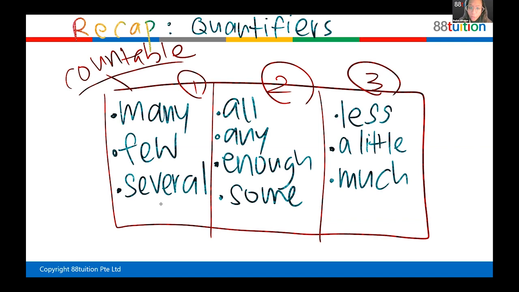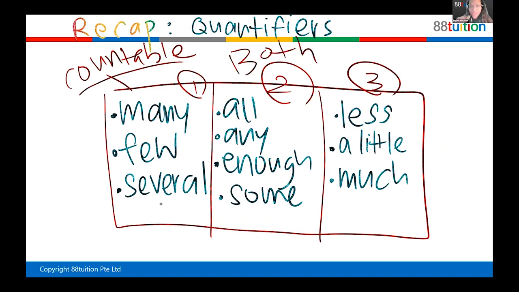What about the middle? All, any, enough, some. Is it used for uncountable, countable, or both? Number 2. So which one, 2 or 3, is used for both? 3. 3 is used for both. Good try. Yes, 2 is used for both.